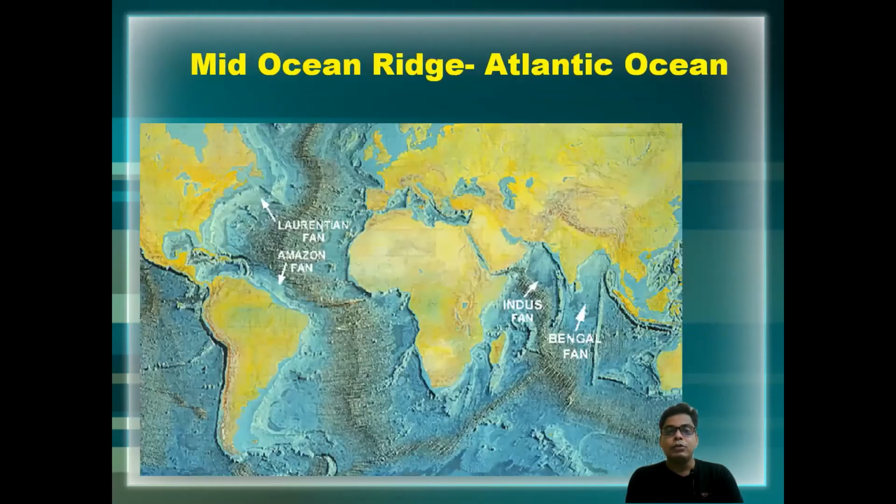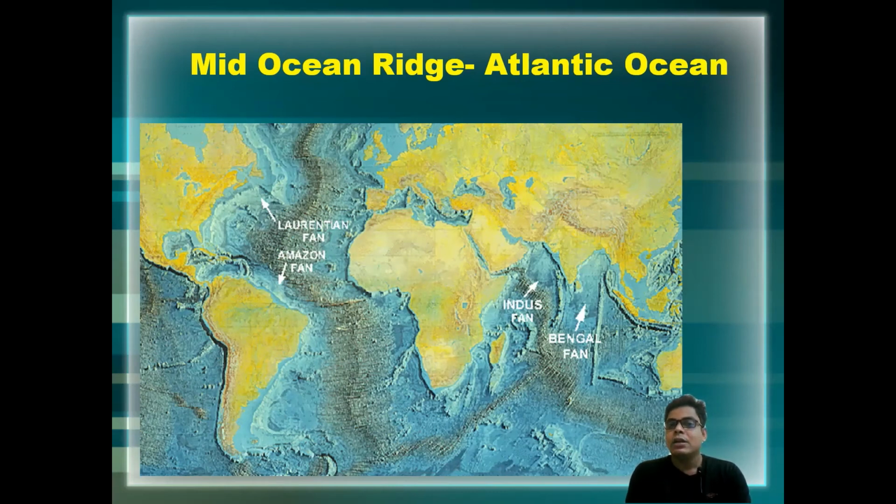Okay, then come to the mid-oceanic ridge. Perhaps you know where the mid-oceanic ridge is located? It is located in the Atlantic Ocean. In the middle are the plates, the North America and South America plates, which are moving westward, and the African plate and European plate move eastward. Due to this, what happened? A ridge has formed, the mid-oceanic ridge, where magma is coming out, and new land has developed over there. So this thing we have to memorize.